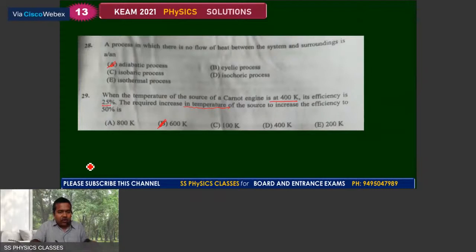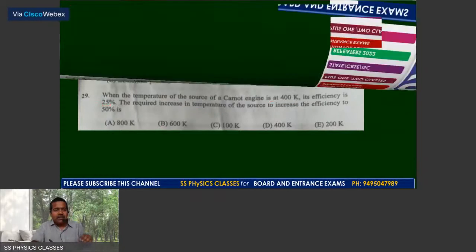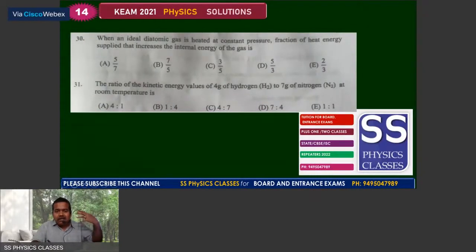answer as the B choice, number 29. Number 30. When an ideal diatomic gas is heated at a constant pressure, the fraction of heat energy supplied that increases the internal energy of the gas is delta Q by delta U. You can take it as n Cp delta T by n Cv delta T. That is the concept, and you get the answer as A.